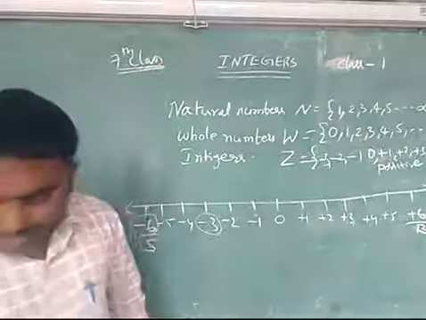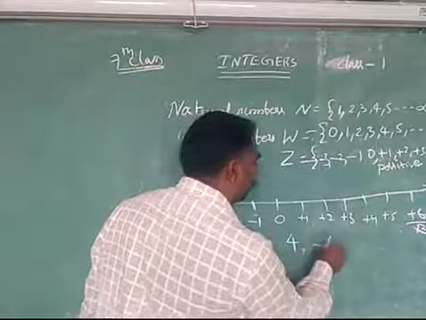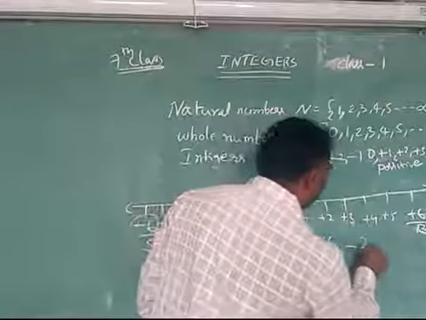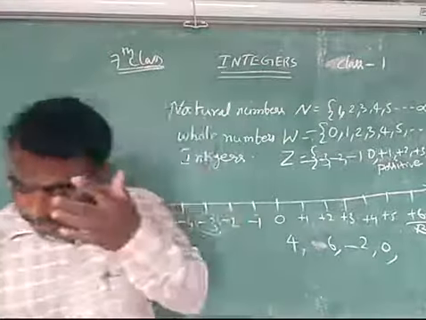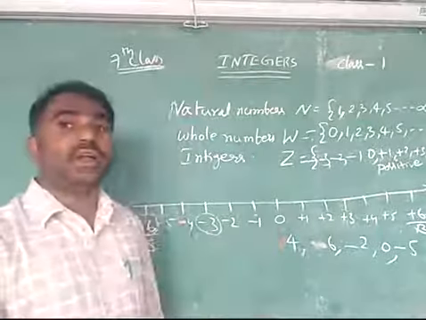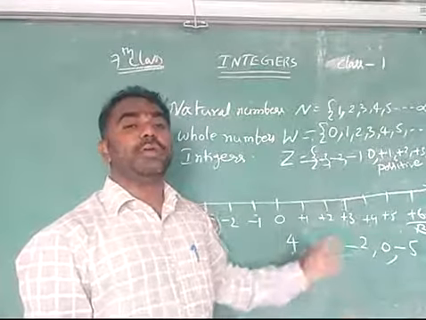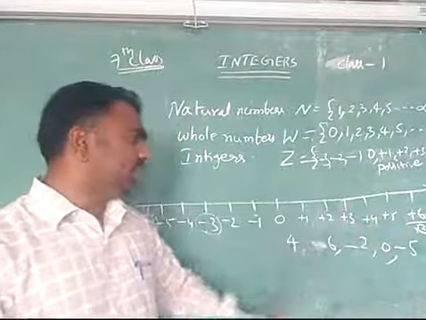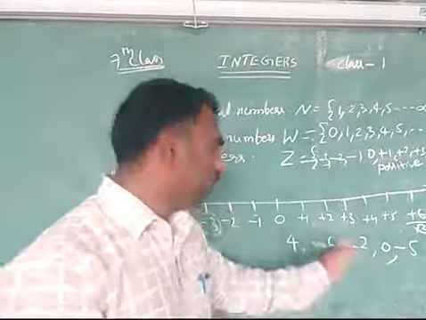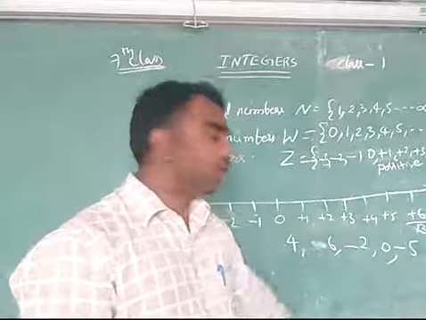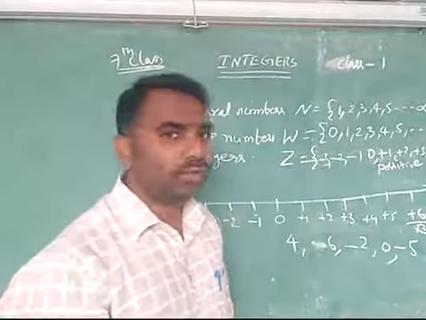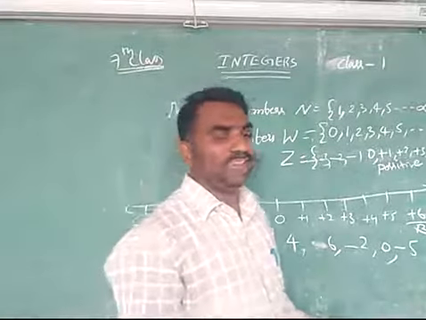And one more question, he is asking you to arrange the numbers in order. Which order? Ascending order. What are the numbers they have given? 4, 6, minus 2, 0 and then minus 5. You have to arrange them in ascending order. What does ascending order mean? Smaller to bigger. So easily we can say which is the smaller here. Maybe you say 0. No, because some negative numbers are there, borrowed amounts are there. 2 rupees borrowed here, 5 rupees borrowed here. Which is the smaller? Whose position is least?